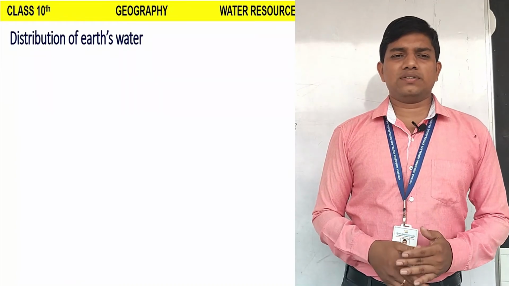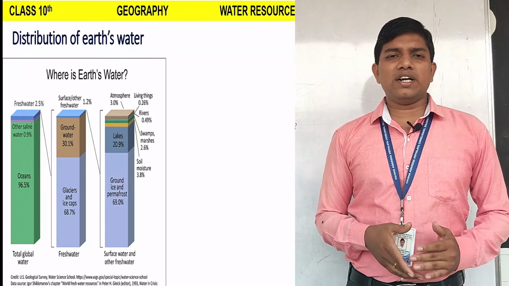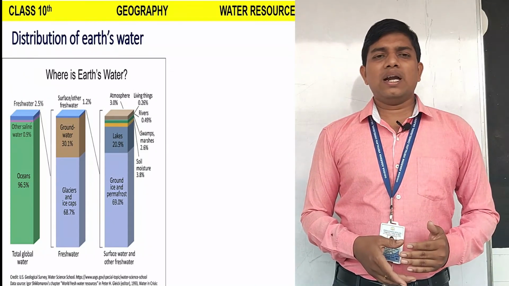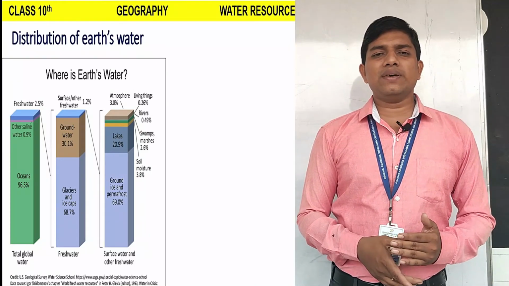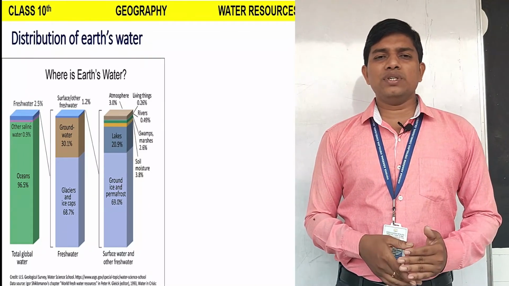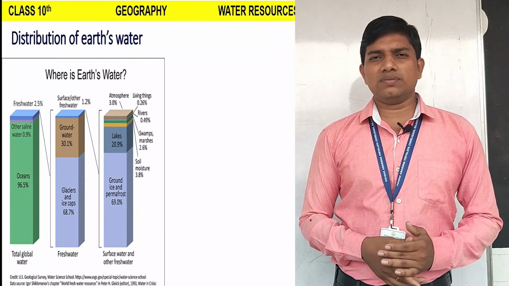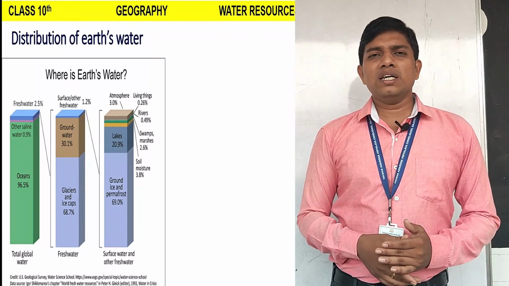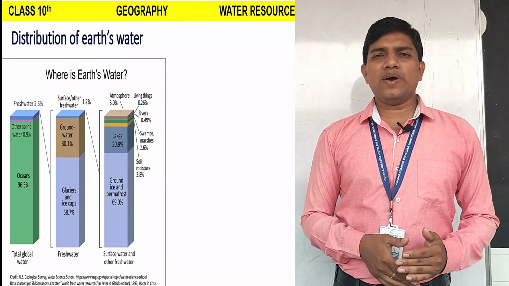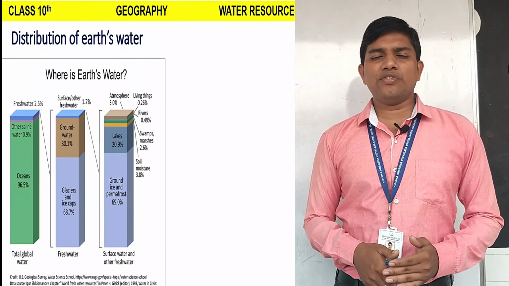Distribution of Earth's water. We already discussed all the facts and understood that if the total volume of the world's water is 100%, then 96.5% of water is as ocean and another 1% is also salty water which is present in the lakes. Approximately 97.5% is salty water which is not suitable for human consumption. The remaining 2.5% is fresh water. Among this 2.5% of fresh water, 70% is found as ice sheet and ice cap which is inaccessible to human beings. The remaining 30% of fresh water is found in the groundwater, which is suitable for human consumption.